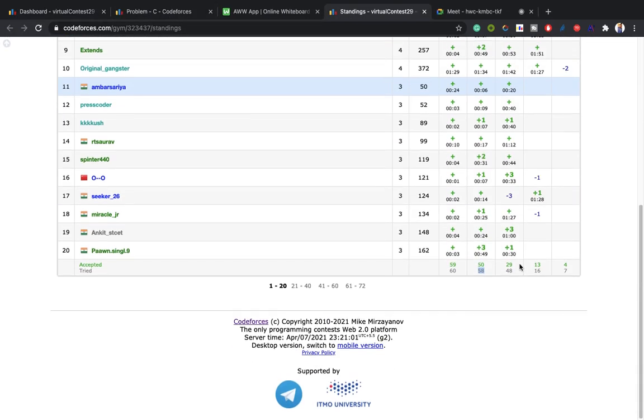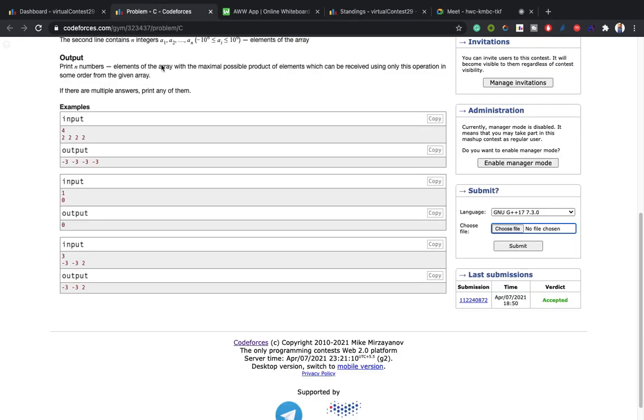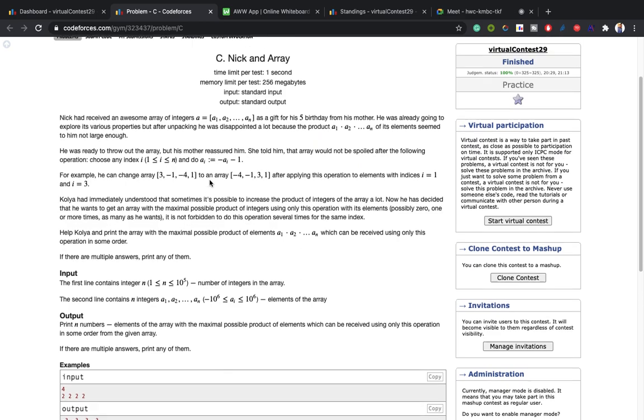Here the accuracy is very low, approximately 48 tried and only 29 got it. So yeah, let's discuss it. What is the problem? Here we are given an array of n elements, and what we have to do is we can change any element a_i to -a_i - 1.